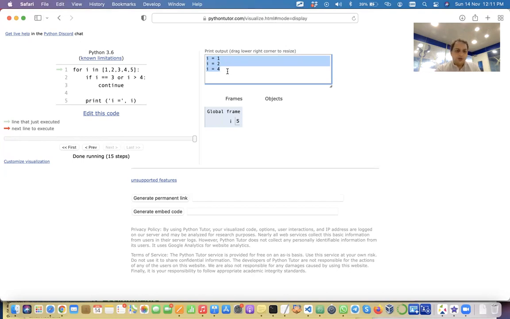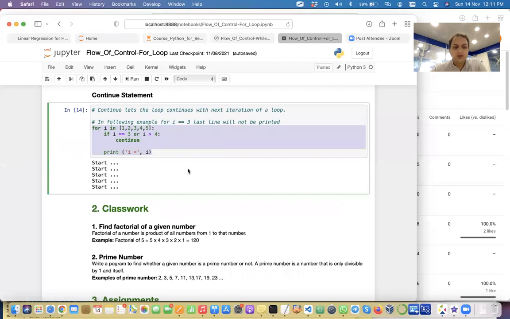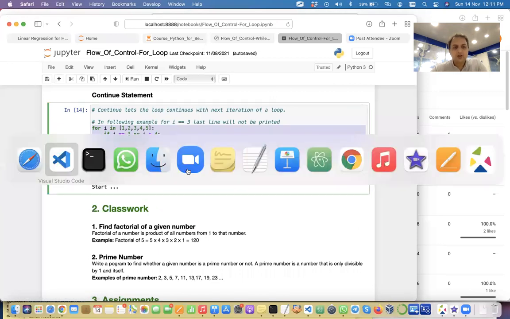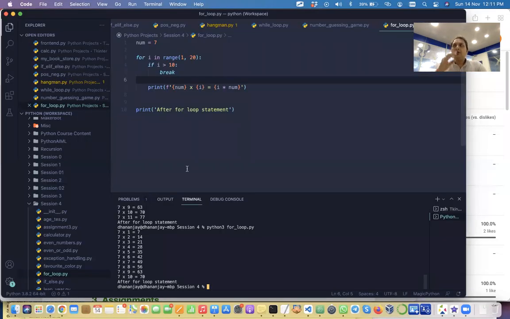Okay, so make sure you're using Python Tutor a lot. This is about continue, and continue will also work for a while loop as well. Continue works for both loops. So break and continue work for both loops, and they work only for loops. You cannot use them in an if or a function. You cannot use break and continue in other places.